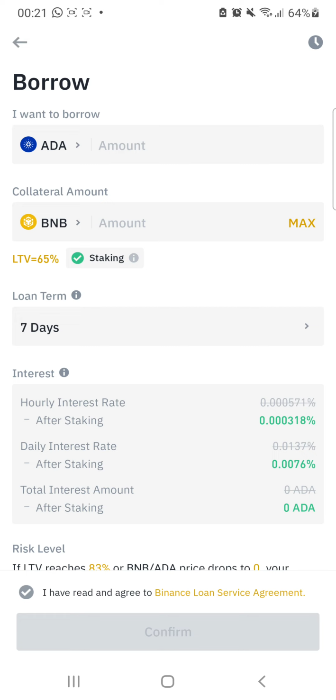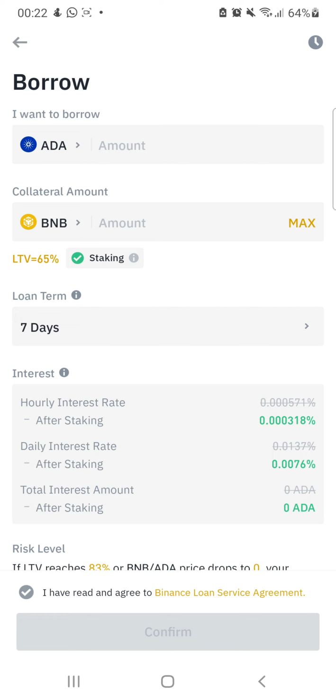With the help of this collateral, Binance will know how much they can give out to you and how much you'll be able to pay back. Binance will not want a situation where you will not be able to pay back what you've borrowed. So you need to drop a collateral.